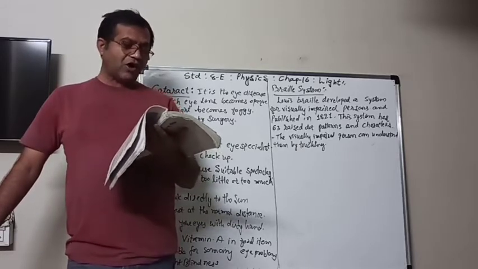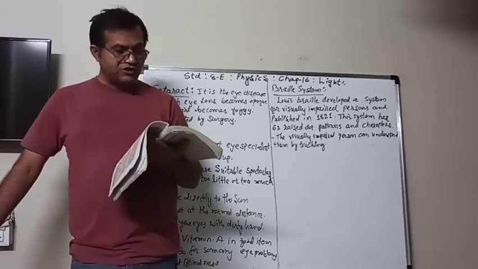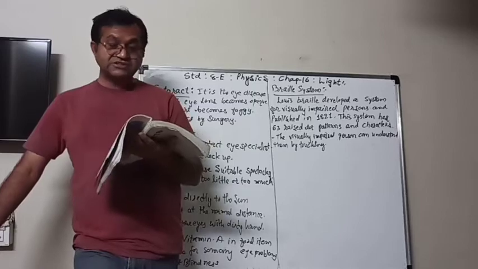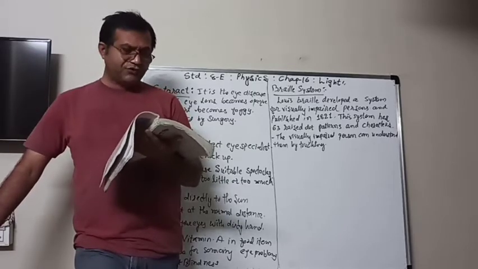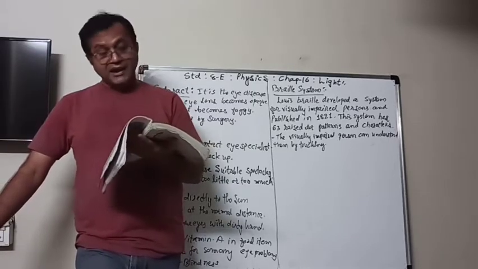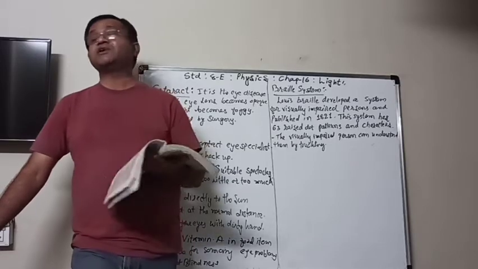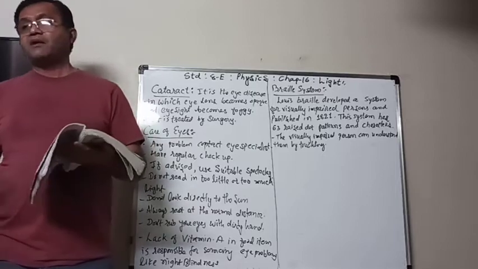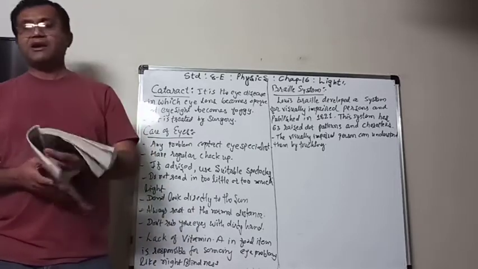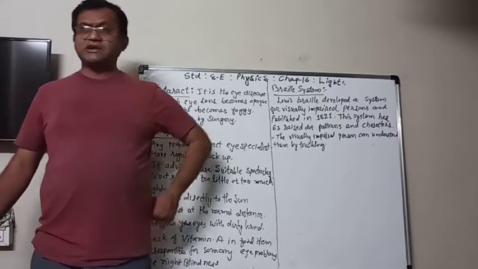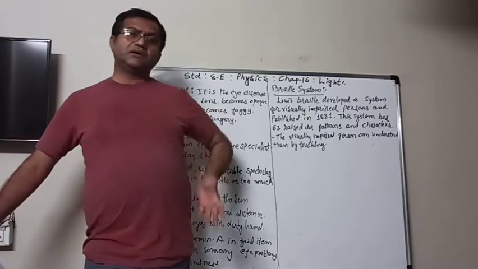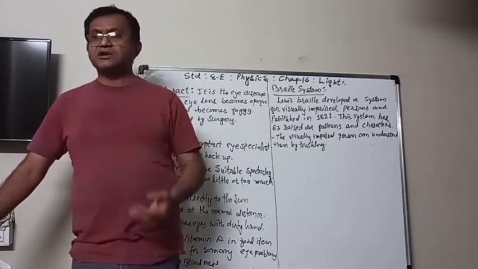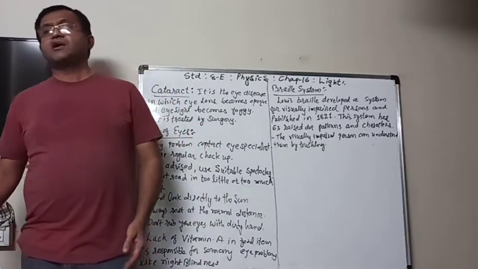Cod liver oil is also rich in vitamin A. Eggs, milk, curd, cheese, butter, and fruits such as papaya and mango are also rich in vitamin A. So whatever fruits and vegetables are available that are rich in vitamin A should be in your food, so that you regularly get vitamin A.